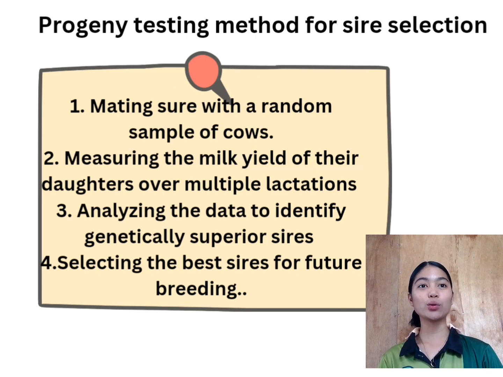Progeny testing evaluates the genetic potential of a sire based on the milk yield performance of their daughters. The process involves, first, mating the sire with a random sample of cows. Second, measuring the milk yield of their daughters over multiple lactations. Third, analyzing the data to identify genetically superior sires. And lastly, selecting the best sires for future breeding. These methods ensure that environmental factors are minimized, allowing breeders to focus on the genetic contribution to the milk yield.